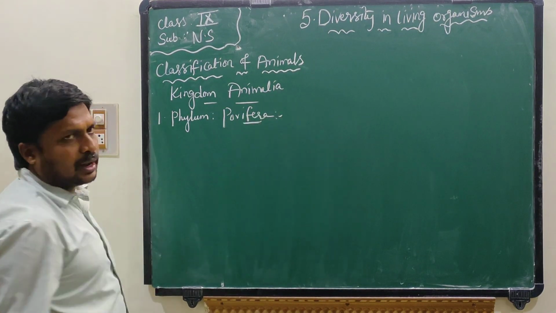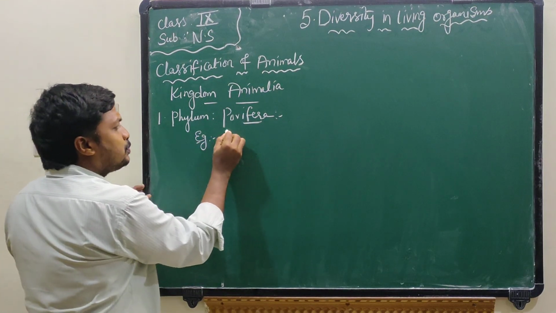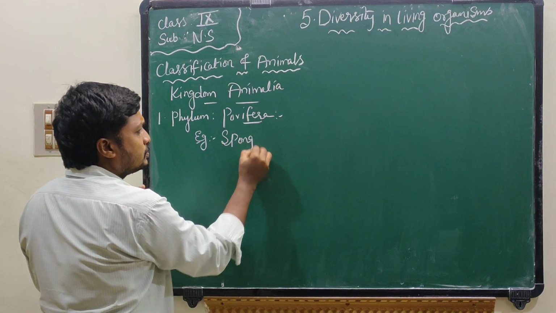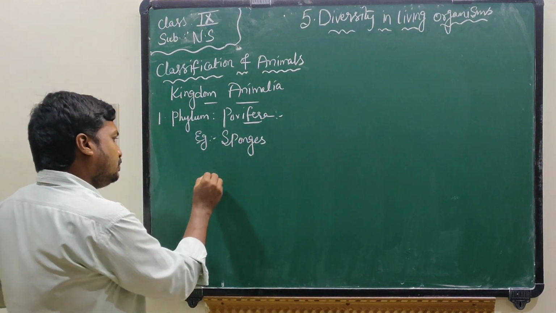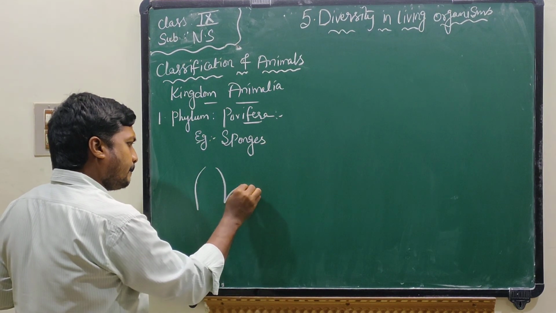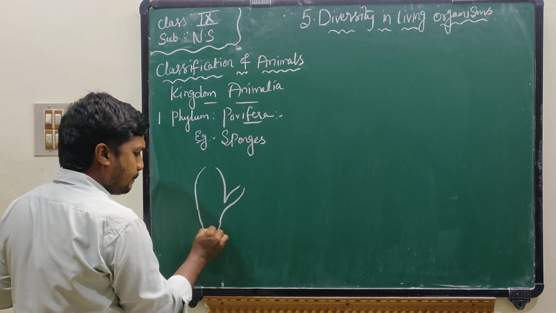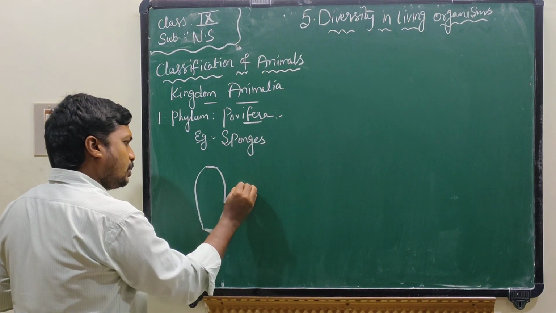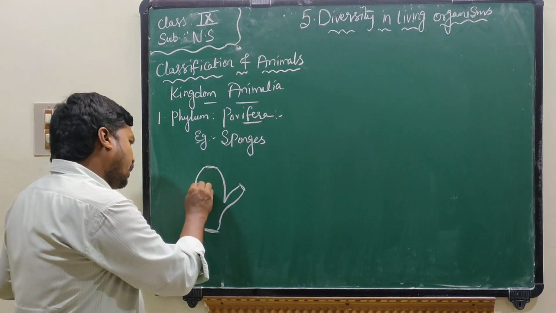Phylum Porifera. Do you know, examples of Porifera are sponges? I will draw the diagram of sponges. See here. These are sponges. They live in water.